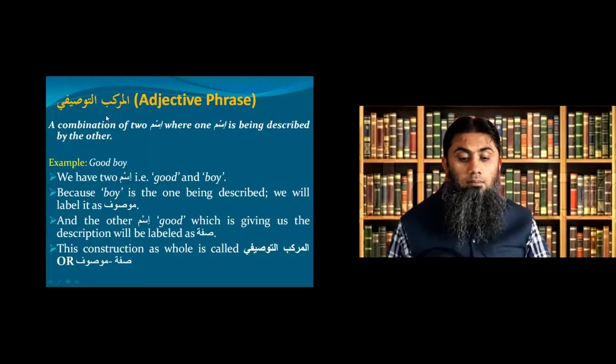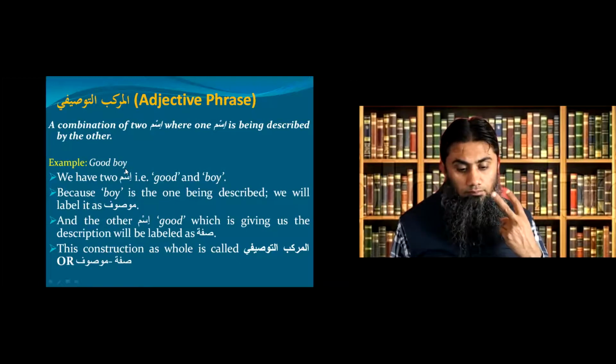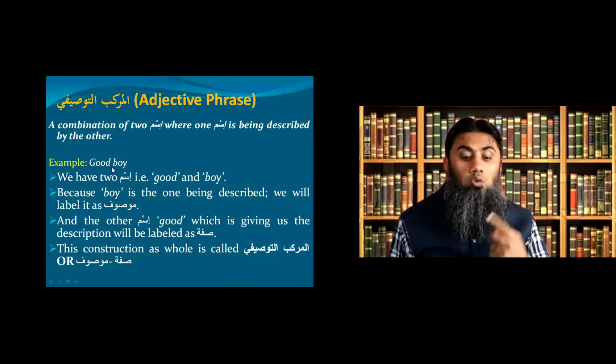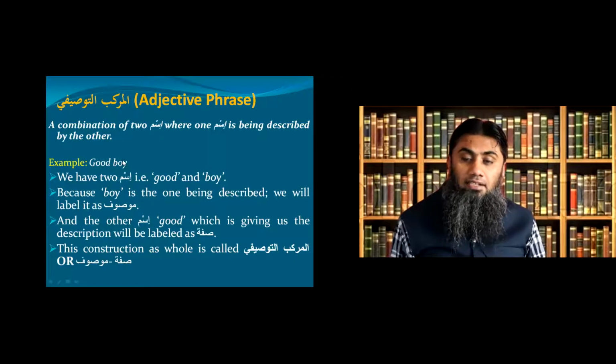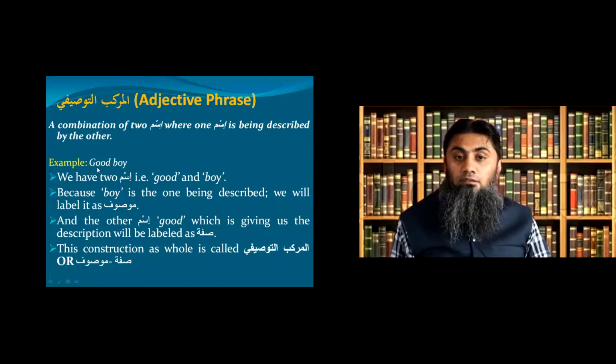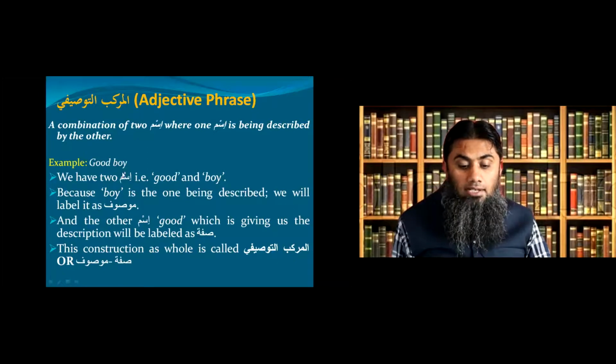So number 1, al murakkab at tawsifi, which means adjective phrase. What is it? A combination of 2 ism, where one ism is being described by the other. Example: good boy. As you can see, good and boy, it's a combination of 2 ism. And secondly, good is the description of who? Of the boy. So boy is being described by good. According to the Arabic language, this description, which is good, is called sifa, and the one being described, boy, is called mawsuf.